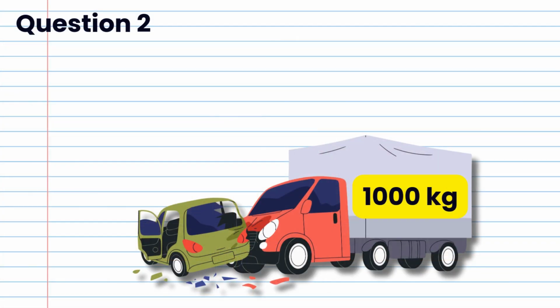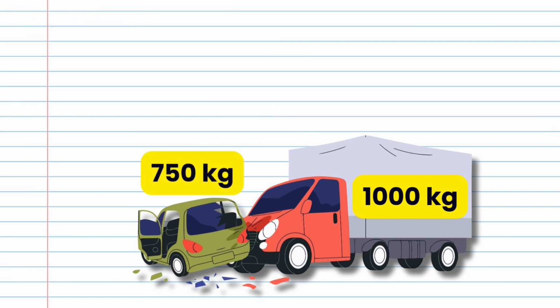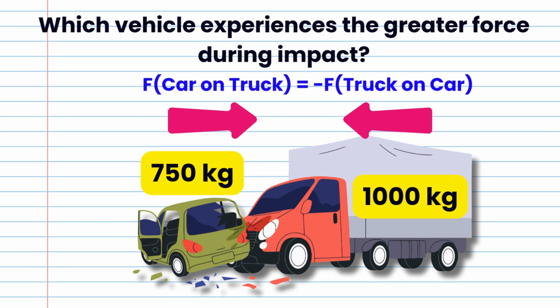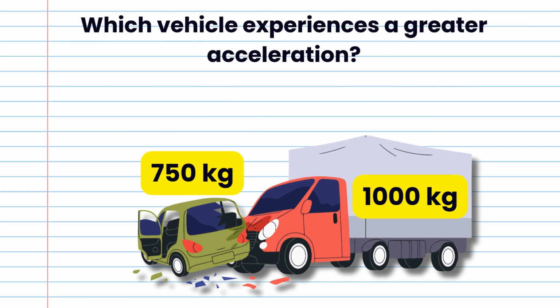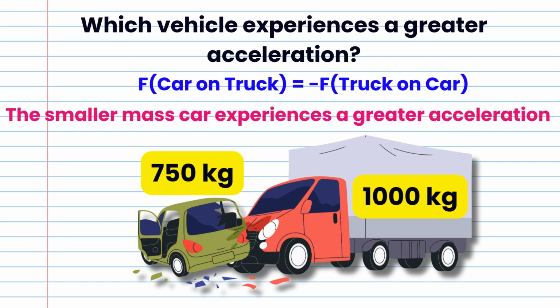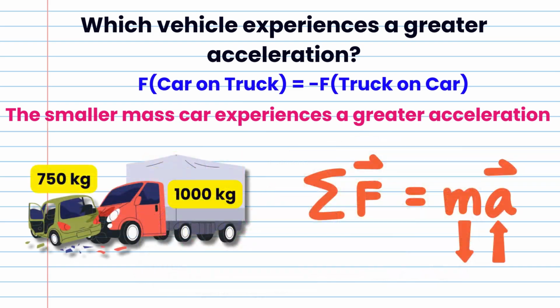Question 2. A truck of mass 1000 kg and a car of mass 750 kg collide head-on. Which vehicle experiences the greater force during impact? Force of the car on the truck is equal and opposite to the force of the truck on the car. Which vehicle experiences a greater acceleration? For the same net force on each other, the smaller mass car experiences a greater acceleration than the larger mass truck based on Newton's second law.